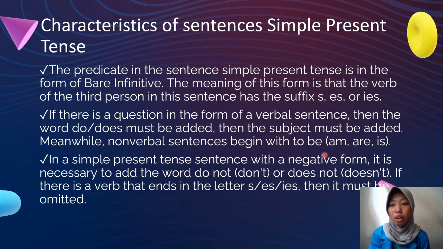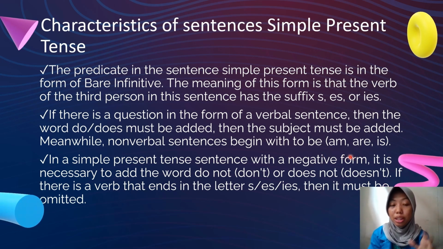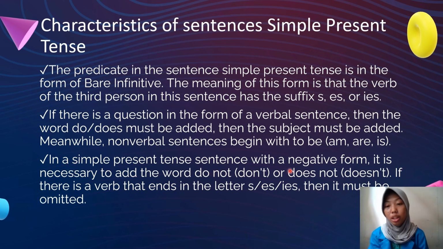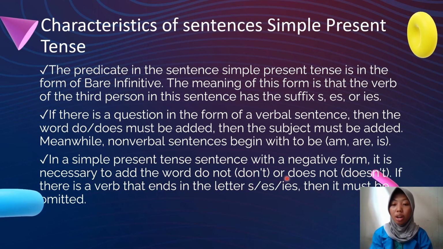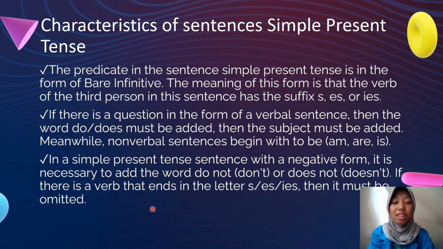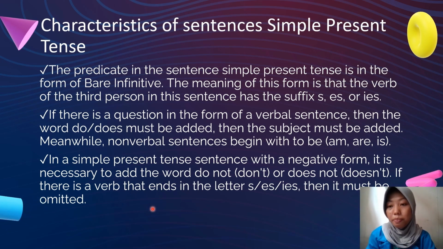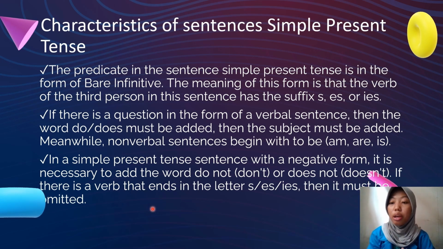Maybe you have heard of the to be before. I hope you understand how to use the to be. And number 3, in a simple present tense sentence with negative form, it is necessary to add the word do not, or don't, or does not. If there is a verb that ends in s, es or ies, then it must be omitted. How about this, guys? Have you heard the characteristics and are still confused? If you are still confused, you can now continue with the formula so that you understand better.